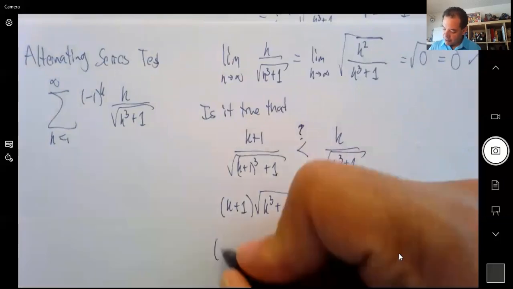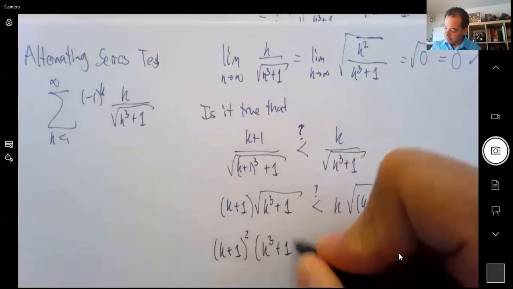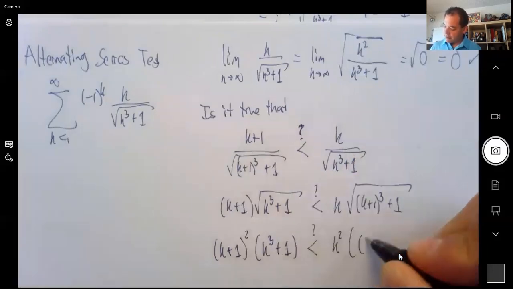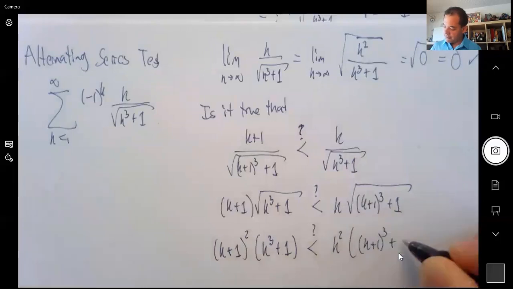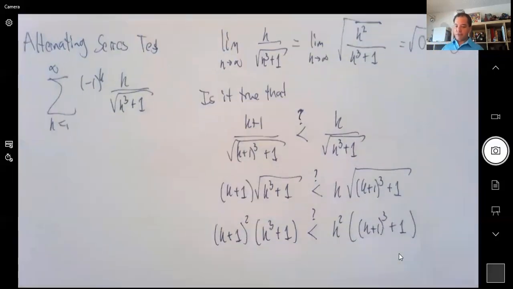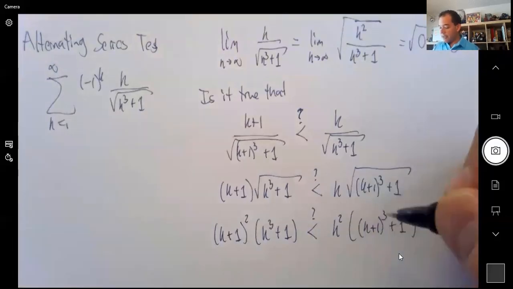So now this will be k plus 1 squared times k cubed plus 1. That the square cancels the square root. And over here, k squared times k plus 1 cubed plus 1. And now I still can't tell, right? So I don't see any other way but to expand things out, right? I know it's not pretty, but that's the only way I see.